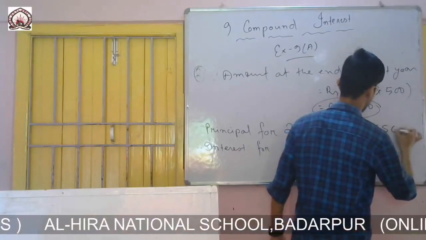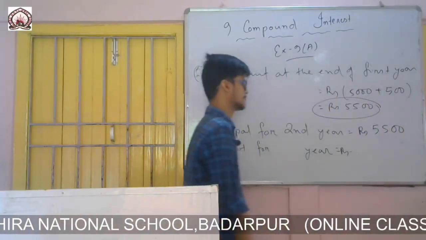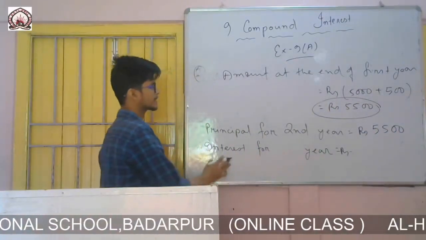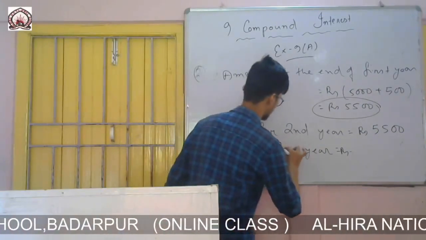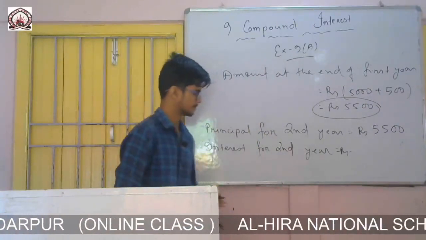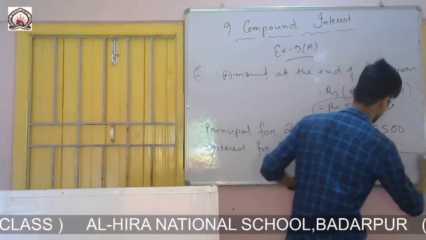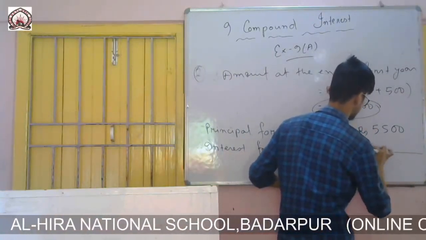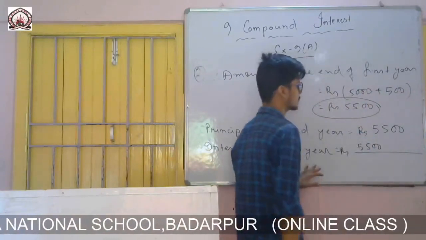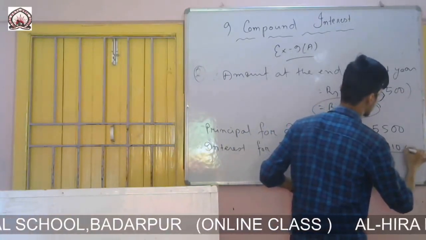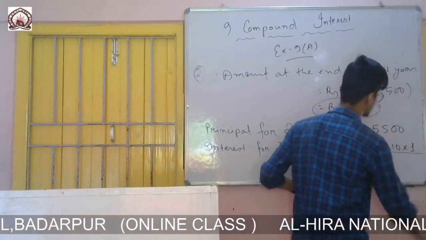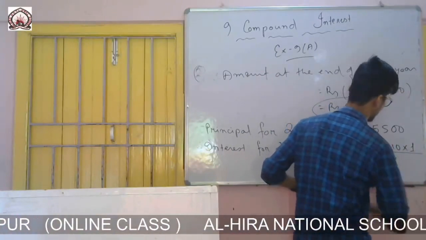So 5,500. So what will be the interest? Interest for second year will be rupees, principal 5,500, rate is 10% and time it is 1 year divided by 100.